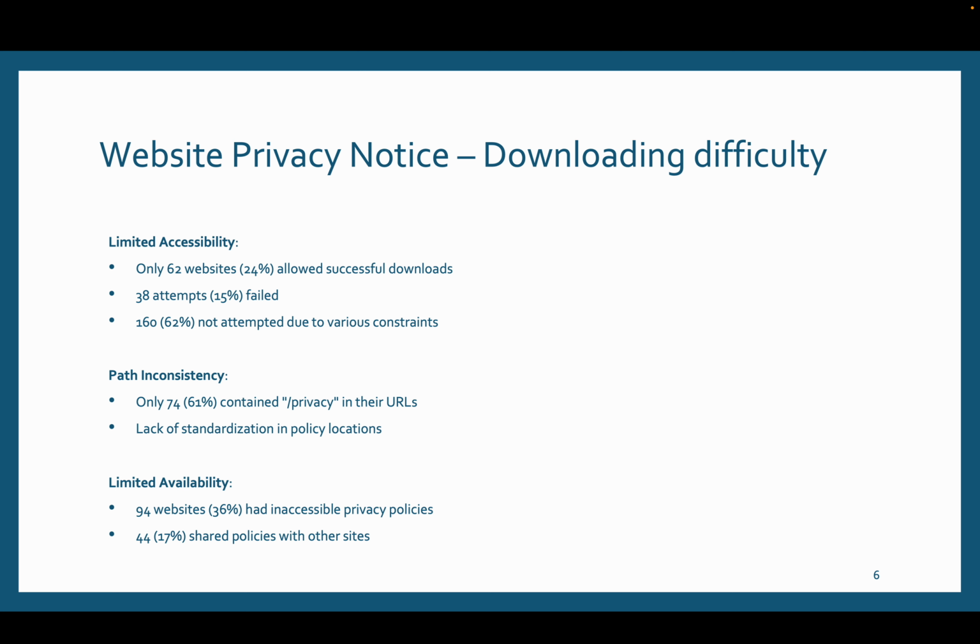Website privacy notice. As I mentioned before, I had some downloading difficulty, and in the end, got only 62 successful privacy notices downloaded. Right. There was inconsistency in the path. One would expect privacy to be at /privacy, but only 60% of websites had some privacy homepage or privacy URL at /privacy. Around 70% of policies were shared across other sites, as I mentioned before, right?